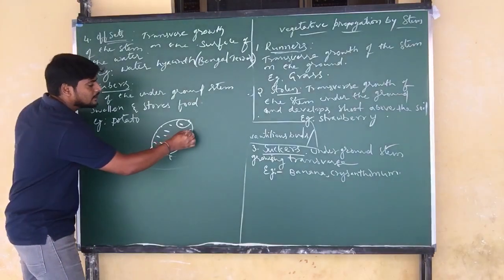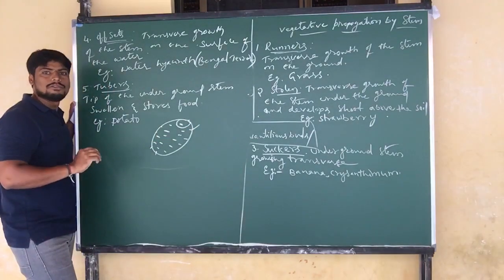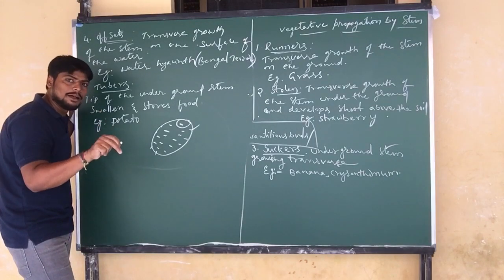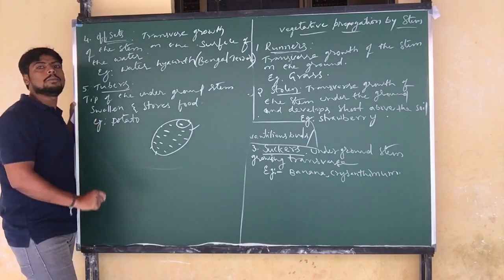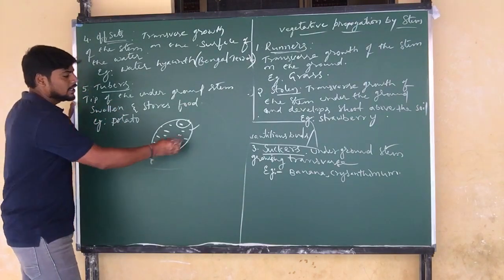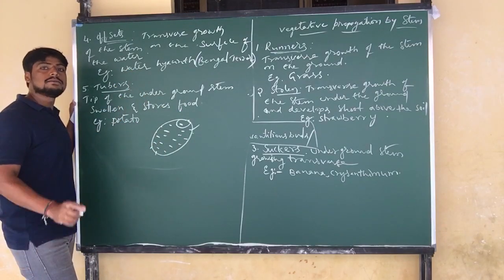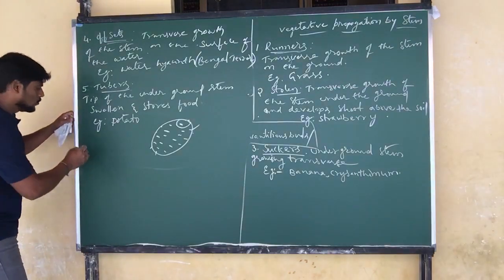These eye buds are nodes. Why? Because through the nodes only the adventitious roots are developed, and these adventitious roots help them to grow into a new plant. That's what we can see, that potato consists of eye buds. These eye buds help them to grow into a new plant. This is what tubers are.